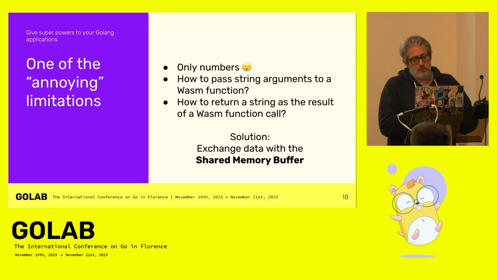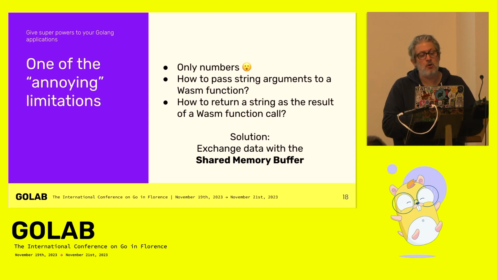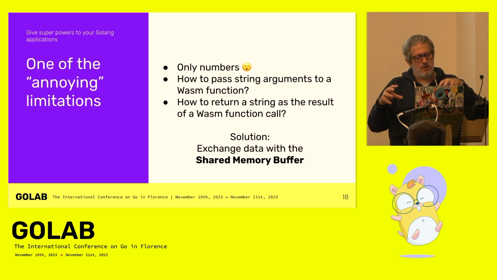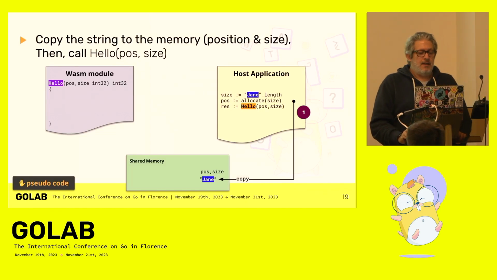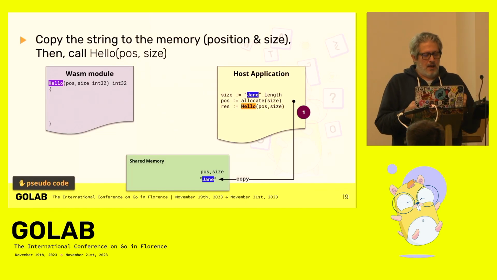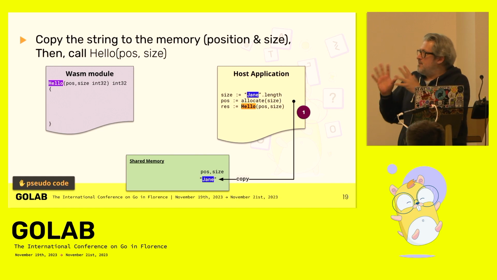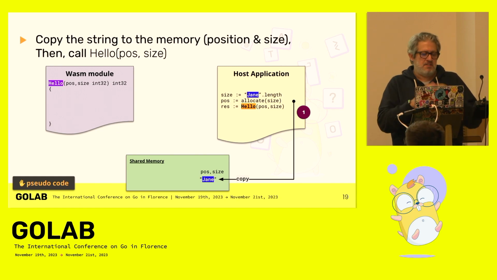The solution is to exchange data between the Wasm program and the host application. And for that, we have the shared memory buffer. It's a part of memory shared between the host application and an instance of the Wasm program. So, for example, I use pseudocode. It's almost Go, but simpler.